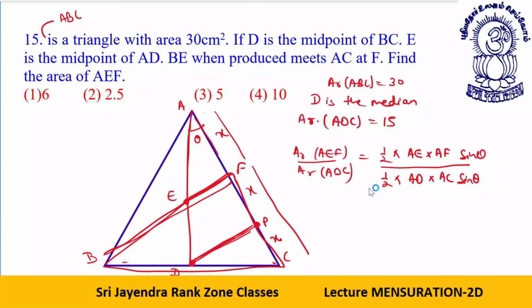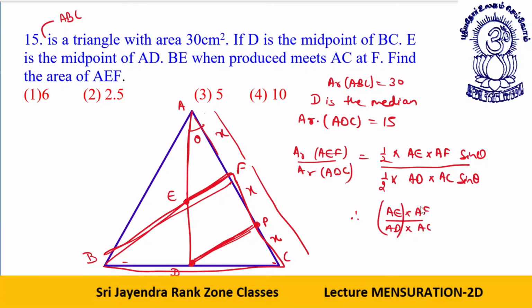Clear to all, dear students? Half and half cancel, sine theta and sine theta cancel. Therefore the ratio is AE into AF upon AD into AC.